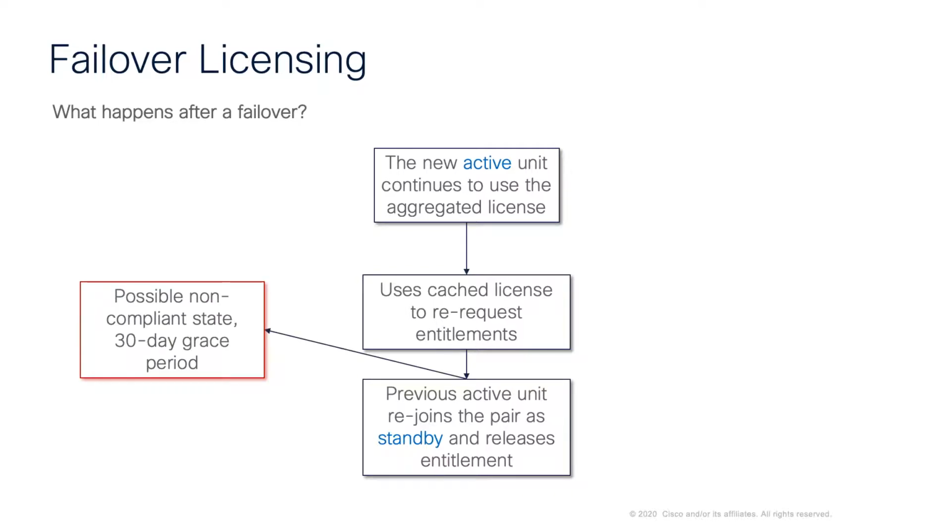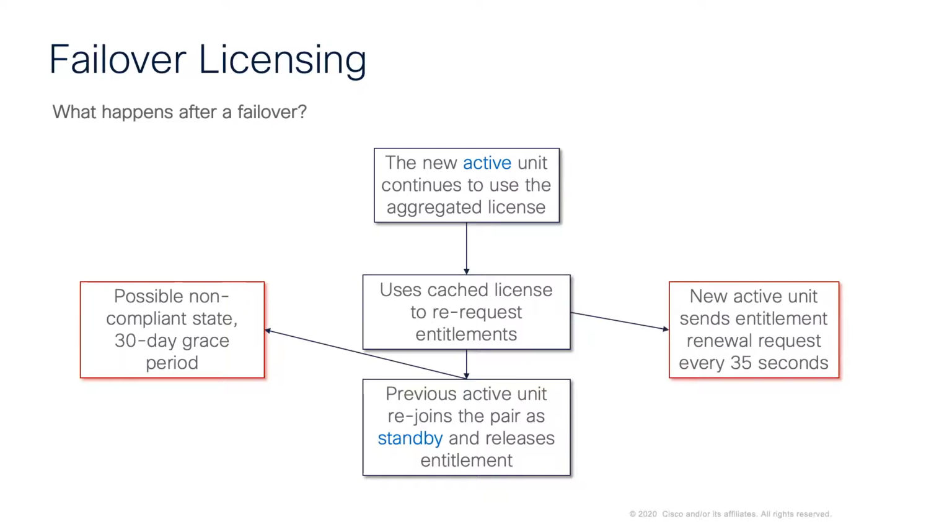There's possibly a non-compliant state here, but we do give a 30-day grace period to cover this. But then the new active unit will send the entitlement renewal request every 35 seconds. So providing you do have connection up to the smart licensing portal or to your satellite server, then those licenses should be realigned.